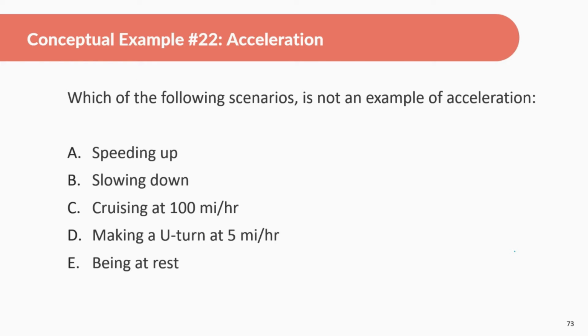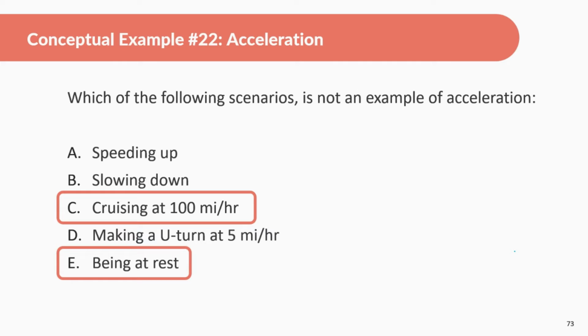Okay, which of the following scenarios is not an example of acceleration? Again, pause the video if you want to take your time. Okay, these are the two examples of no acceleration. Cruising at 100 miles an hour. Yes, you are going very fast, and a lot of times people mix up fastness with acceleration.